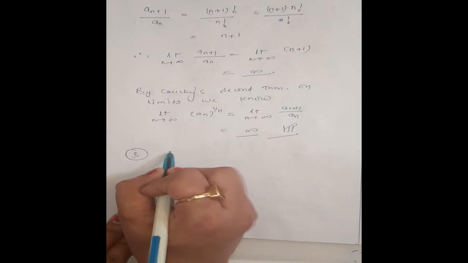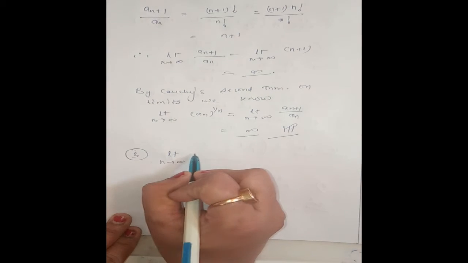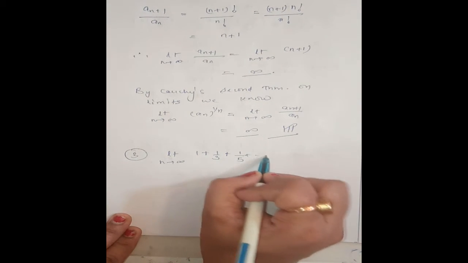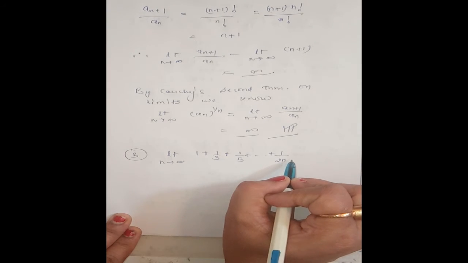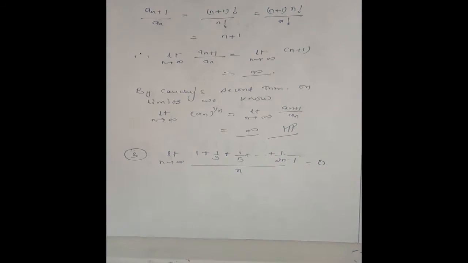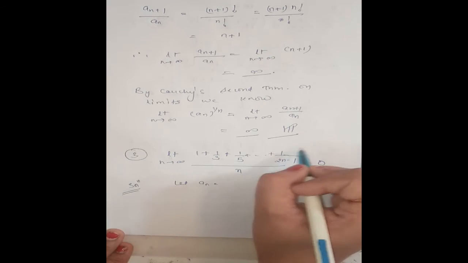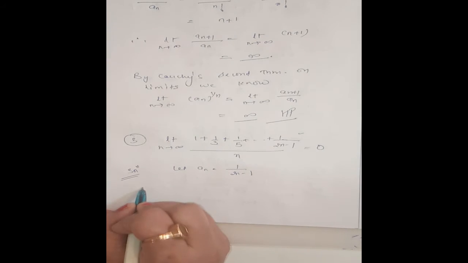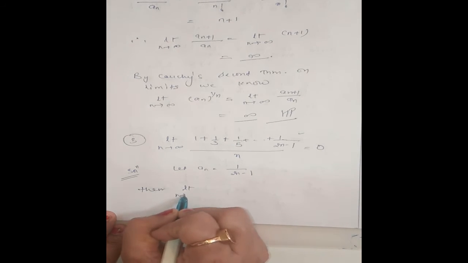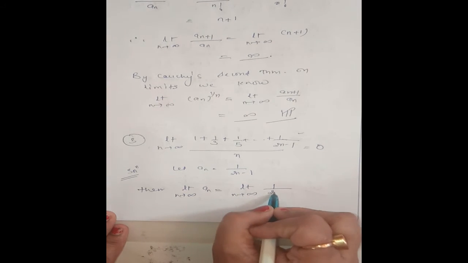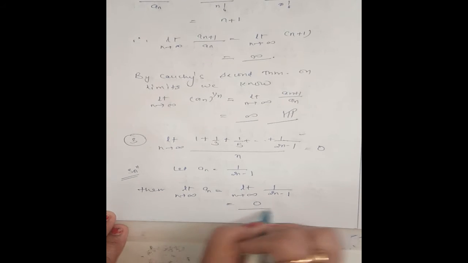Next, show that limit n tending to infinity of (1 plus 1 by 3 plus 1 by 5 plus up to 1 by 2n minus 1) whole divided by n is equal to 0. Okay, same way here, let an, any term, be 1 by 2n minus 1. Then limit n tending to infinity an will be limit n tending to infinity 1 by 2n minus 1, 1 by infinity, that is 0.